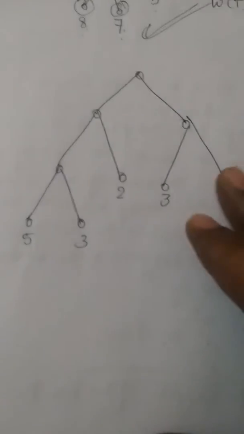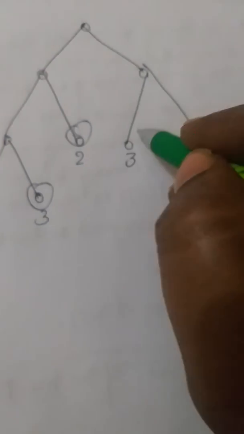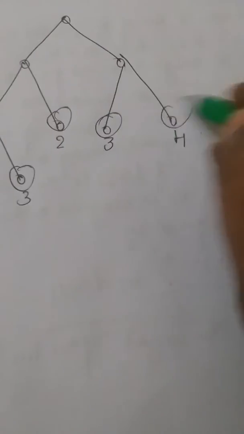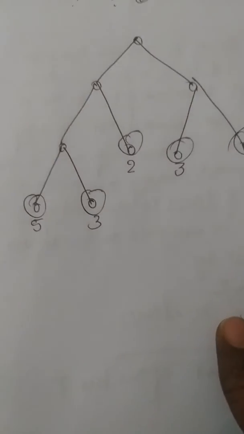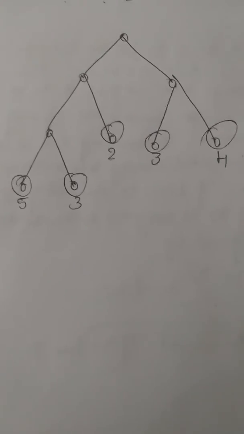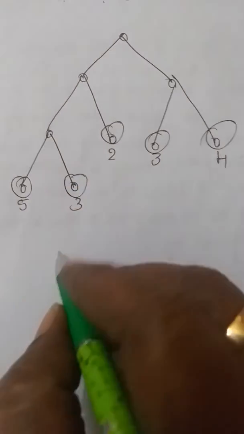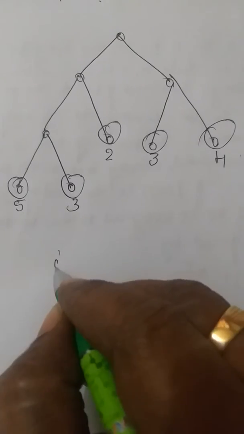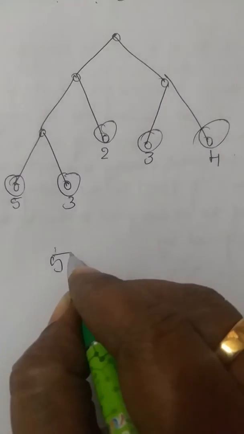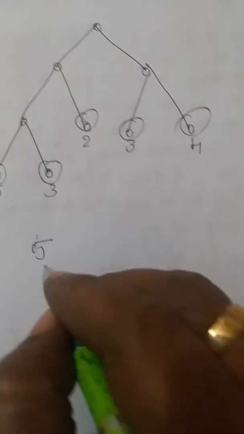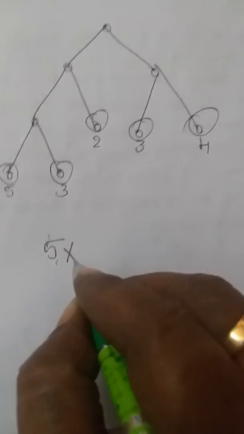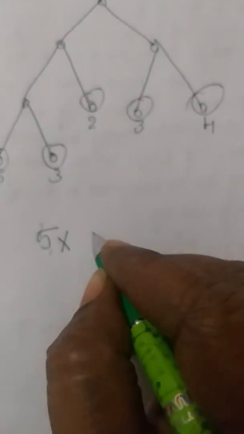Now come for this one. I think here itself we'll try to write the things over here. See, all degree 1 vertices have been given weights. Here I have taken, and one more here and one more here. So these vertices have been given weights. Correct? Now I have to get the weight of the entire tree. First I am going to take the first vertex. It is 5 because weight of this vertex is 5. Can you tell me the level of that one? It is 3. Correct? Very good.